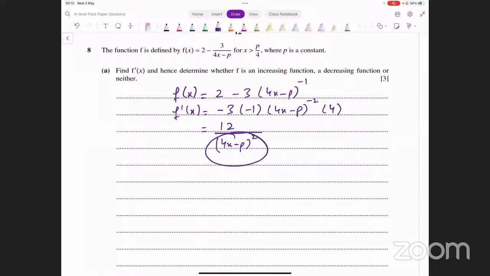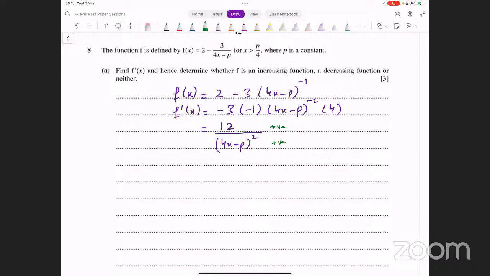और यहाँ पे इस केस के अंदर ये denominator 0 भी नहीं हो सकता, because 0 हो जाएगा तो function वैसे ही undefined हो जाएगा। उसने यहाँ पे domain भी दी हुई है, उसने कहा x is greater than p over 4. That means p over 4 पे वो 0 होता है denominator, अगर आप check करें p over 4 से बड़ी value है। So numerator is always positive, denominator is always positive. Remember, we're saying always positive. आप ये values input करके नहीं check कर सकते, आप वैसे देखेंगे। Numerator is always positive because that's a 12. Denominator is always positive because that's a square.